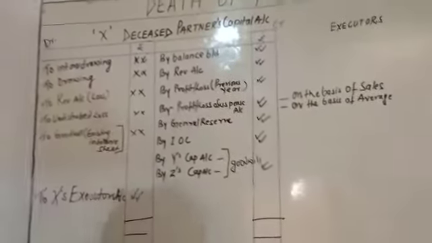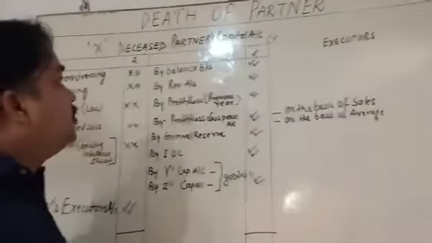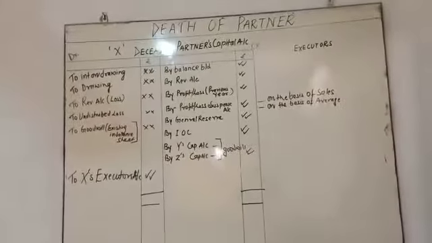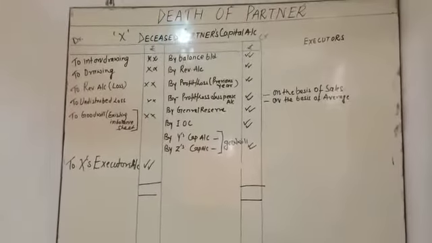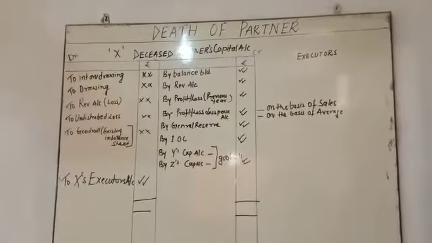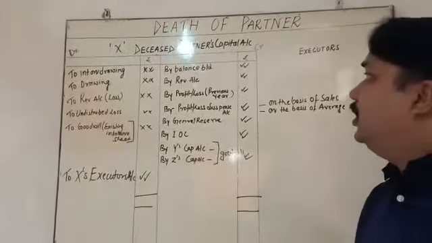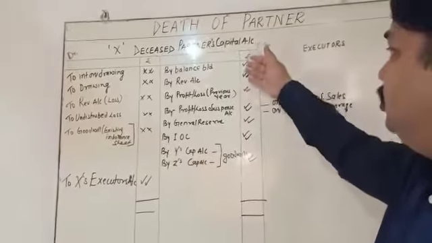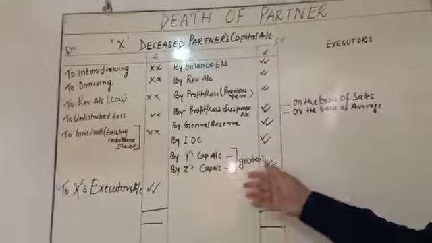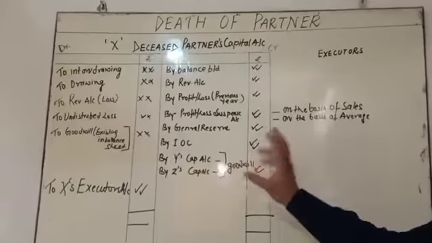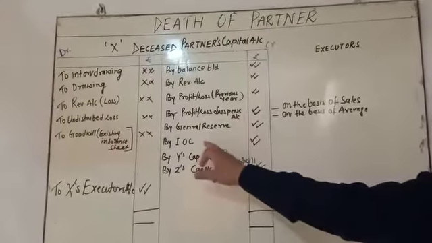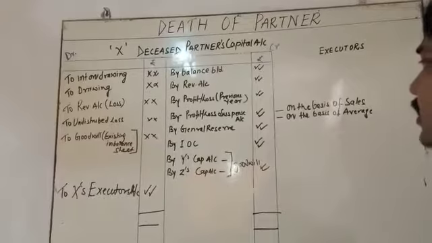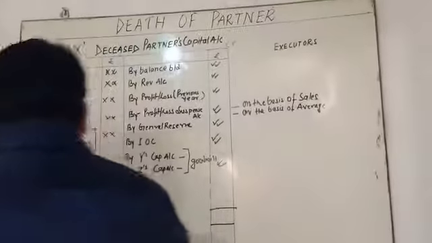So today we have to study the death of the partner, my dear student. In this situation, you have to understand the treatment in a death of partner question: you are required to prepare the deceased partner's capital account. The things which are going to be credited here, I already mentioned, but two important things are IOC, profit and loss suspense account, and third goodwill.